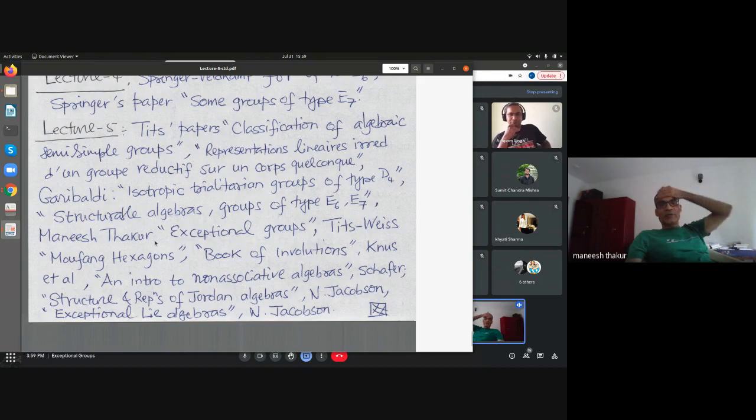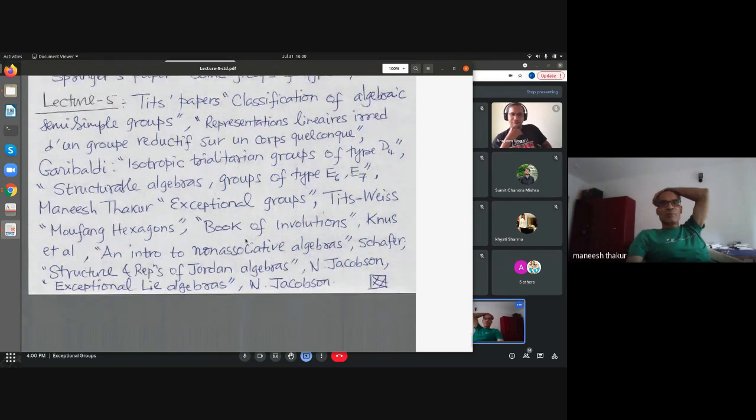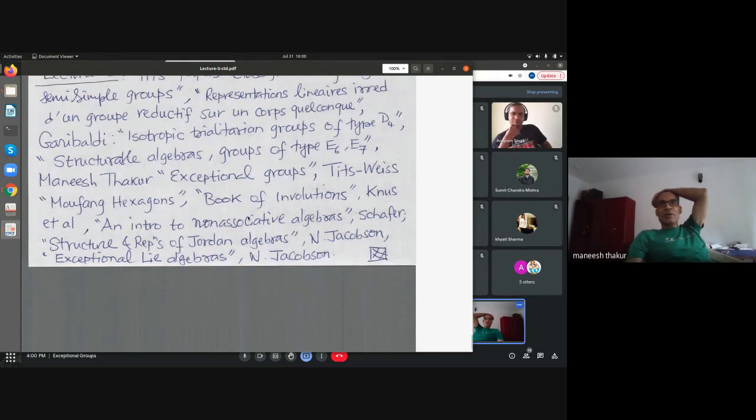And mostly these lectures were based on a mini course I had given at ISI Bangalore many years back. These notes are available on the internet, so I have borrowed some material from there. And then this book of Tits and Weiss called Moufang Polygons. And of course, the famous Book of Involutions for Tits algebras and so on. You can look up that book.